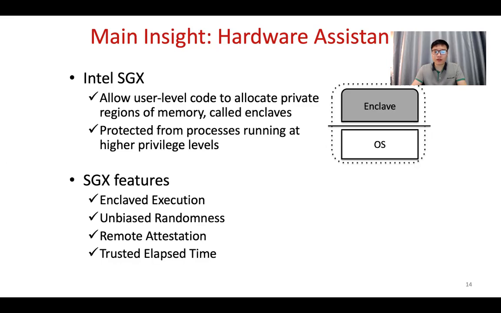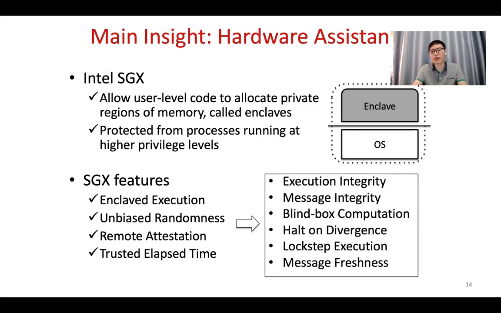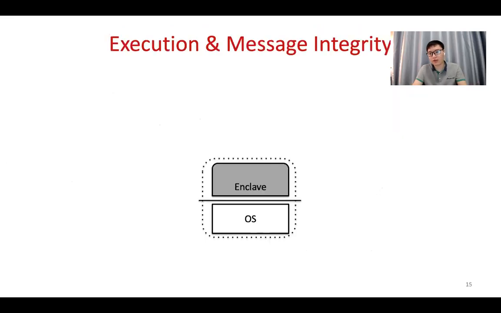And at the end, we also have trusted elapsed time, to make sure that each enclave can execute the protocol in different rounds, and that messages can't be delayed across different rounds. Based on these SGX features, we derive 6 properties. And next, I will briefly explain the 6 properties. With these 6 properties, we can further reduce the Byzantine model into the general omission model.